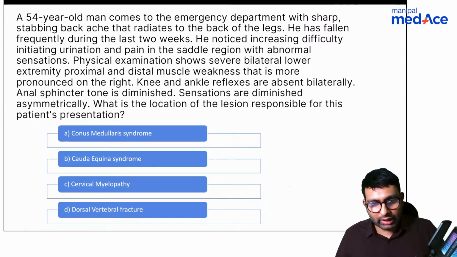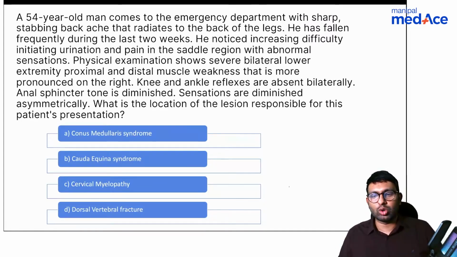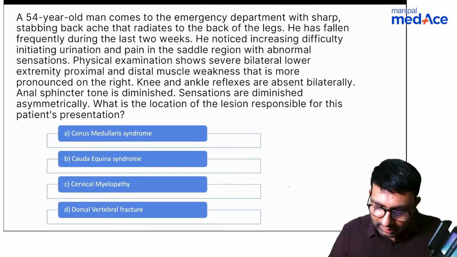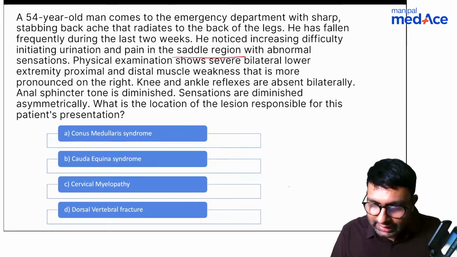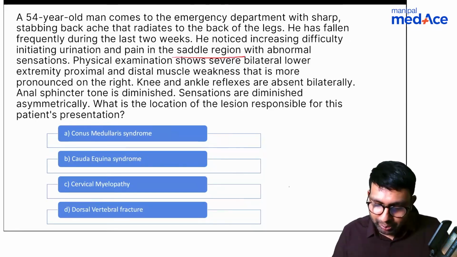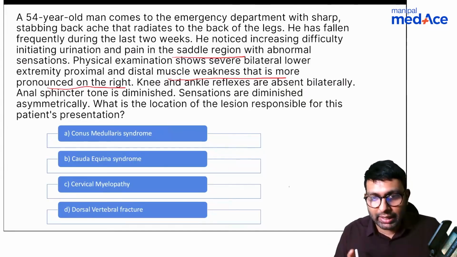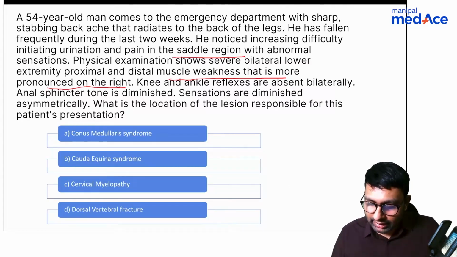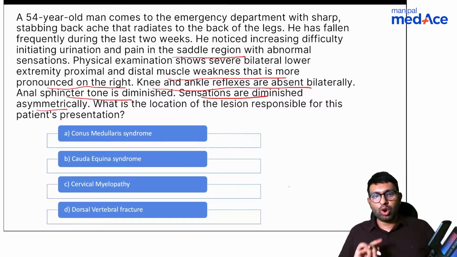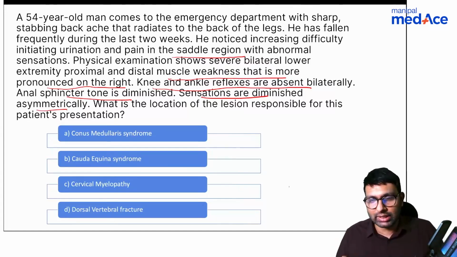Okay, so you're right. The answer is cauda equina syndrome, and the reason, the keywords I'll highlight here. The first keyword is there is pain and abnormal sensation in the saddle region. This is one of the keywords. Second keyword is there is muscle weakness that is more pronounced on the right side. That means asymmetrical muscle weakness. Third thing is knee and ankle reflexes are absent. Fourth thing is sensations are diminished asymmetrically, and also anal sphincter is diminished. All of these are keywords that will tell you the diagnosis, and I'll tell you how.